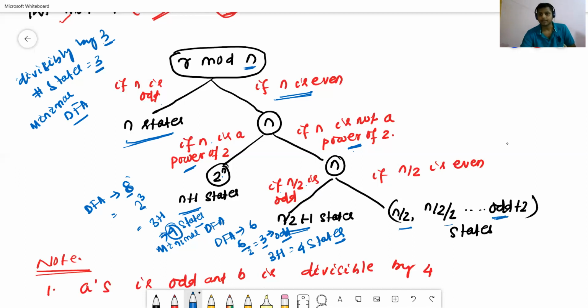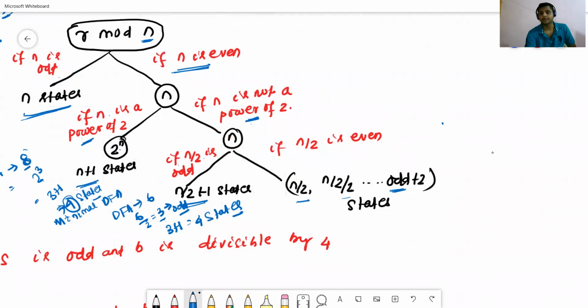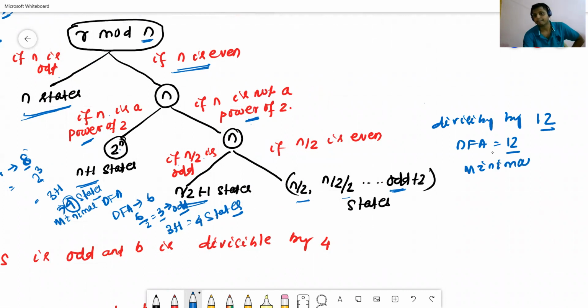For example, suppose divisible by 12. Divisible by 12 means the DFA will require a total of 12 states. But in the case of the minimal DFA, now we'll calculate the number of states. Yes, n by 2 is even. Now we'll find 12 by 2 equal to 6.